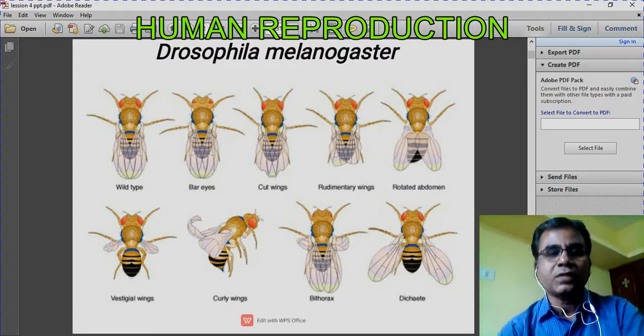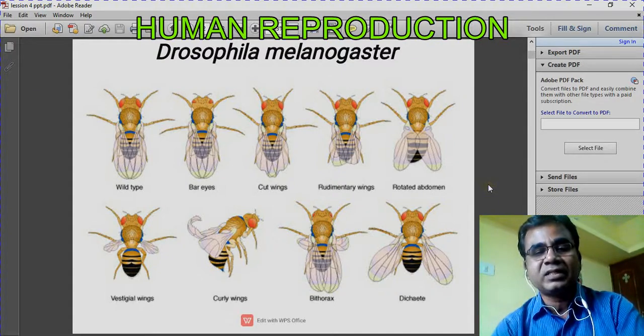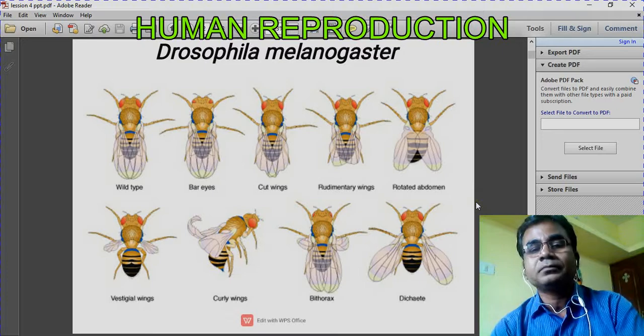This is the picture of Drosophila melanogaster. It is a fruit fly. Have you seen this fly? In a fruit stall, you can see this fly. If you want to see this fly, you may keep a piece of banana in a small container, and within 2 or 3 days, you can see the appearance of these fruit flies.